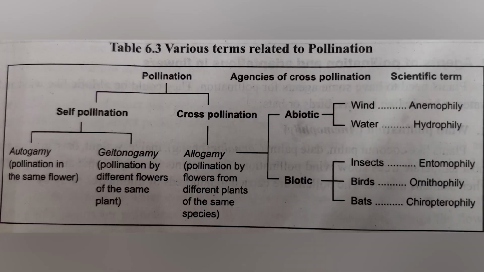The next topic is about the agents of pollination. Plants need to have some agents of pollination, and the agents could be abiotic or biotic. Abiotic agents are like wind, water, and the biotic agents are the animals, including insects, birds, flies, bats.